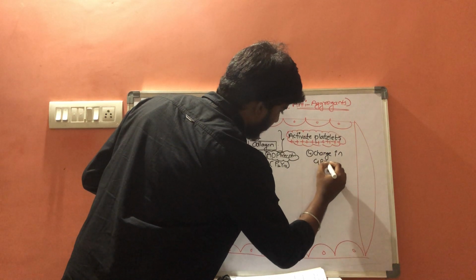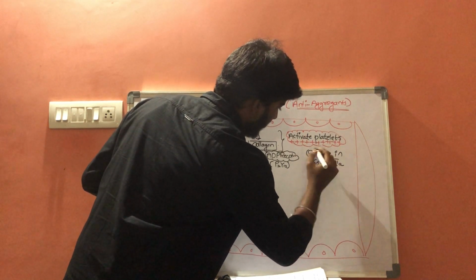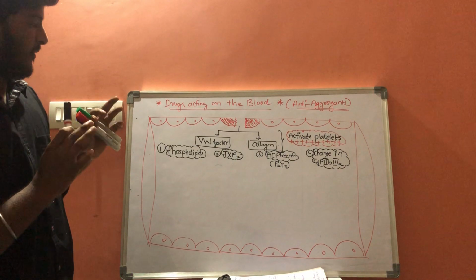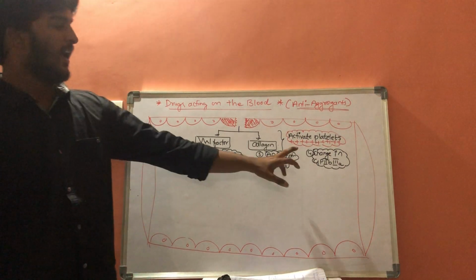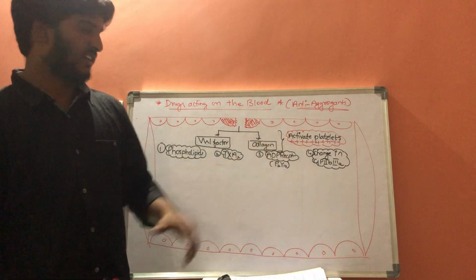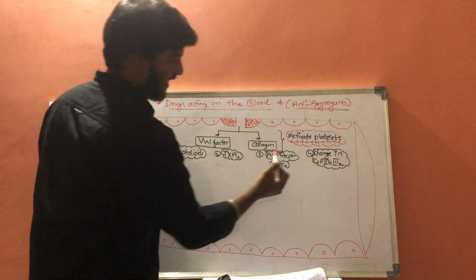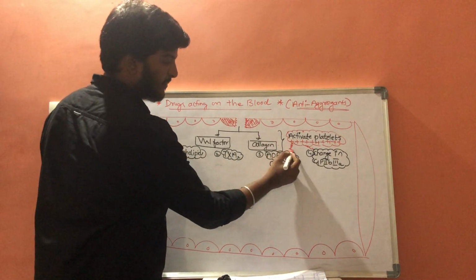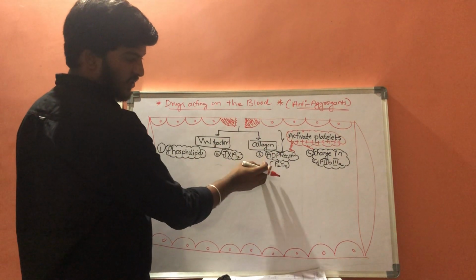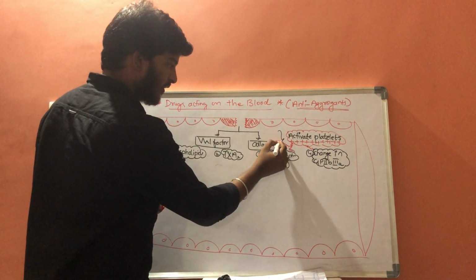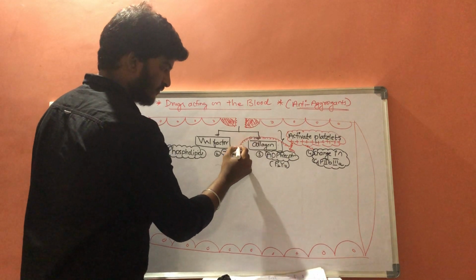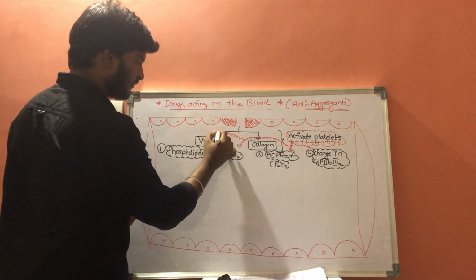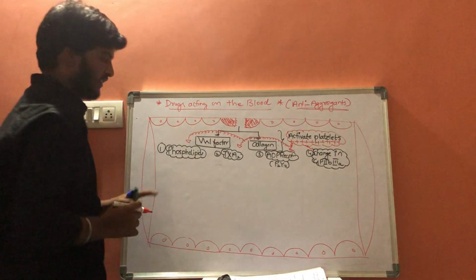These are the four important chemicals released from the activated platelets: a change in glycoprotein 2B3A, ADP receptor stimulation, thromboxane A2, and phospholipids.